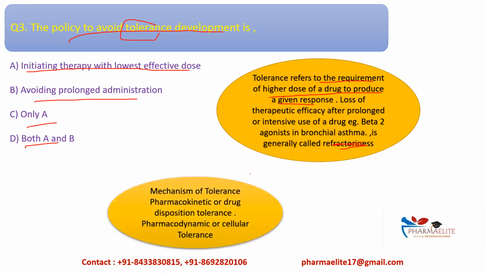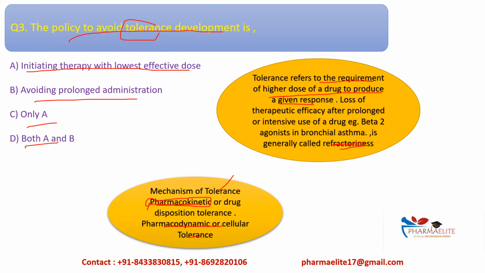Then there are two kinds of tolerances, pharmacokinetic or drug disposition tolerance, and pharmacodynamic or cellular tolerance. In pharmacokinetic tolerance, the drug gets easily excreted or eliminated, and that's why we cannot see the therapeutic action of the drug.